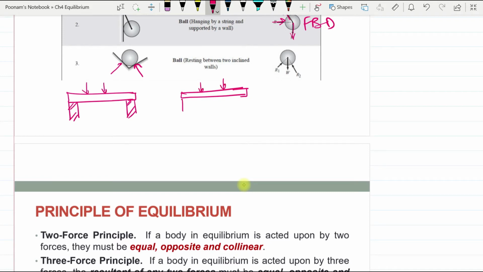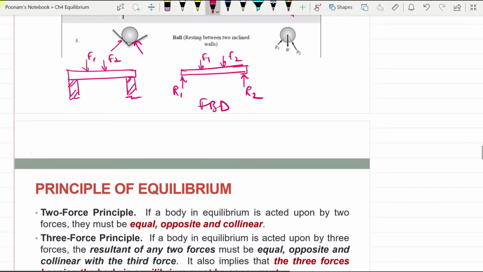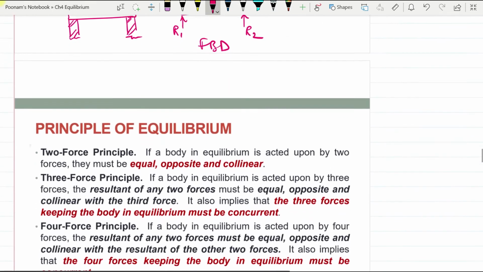Then if I remove these two walls, then the reactions will be generated here. You can say this is R1, this is R2, this is F1, this is F2. So this is the free body diagram of a beam, and this is the actual diagram of the beam. In this way we can draw the free body diagram of different bodies along with beams.